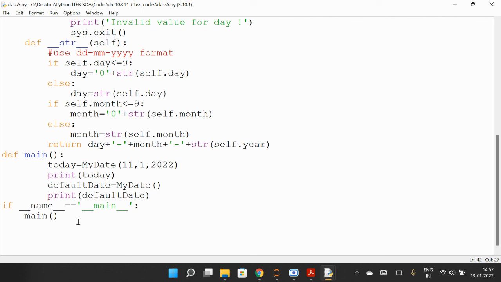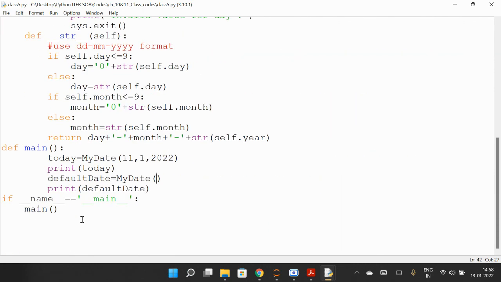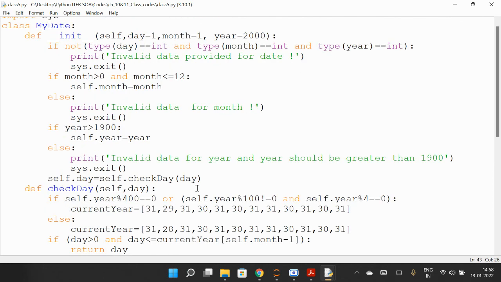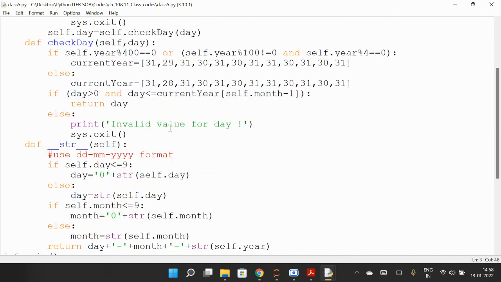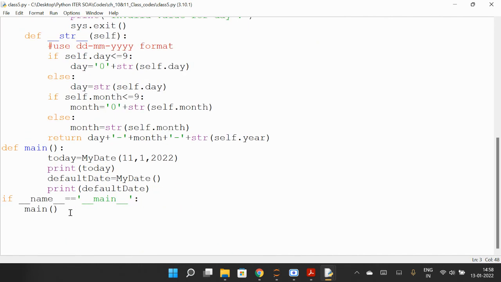So can anyone tell me the output of this? I'm taking attendance now, so we are late. You may write this program also, and if I run it, it will print 11-01-2022 for this print, and for the other print it will print 01-01-2000. We'll be using this program again and again in the next chapter also.